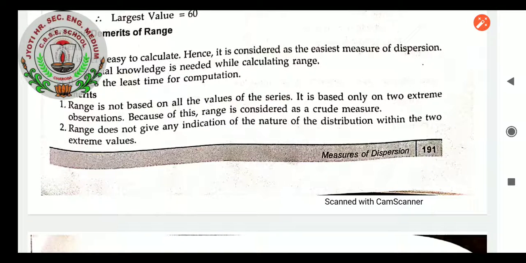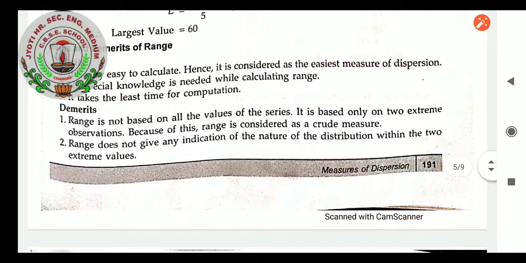First, it is very easy to calculate. We only have to identify the largest value and the smallest value, and then take the difference. Hence, it is considered the easiest measure of dispersion. No special knowledge is needed while calculating range. It takes the least time for consumption.